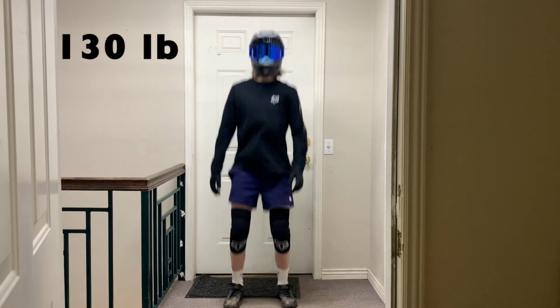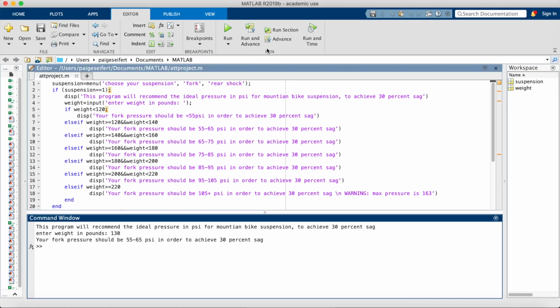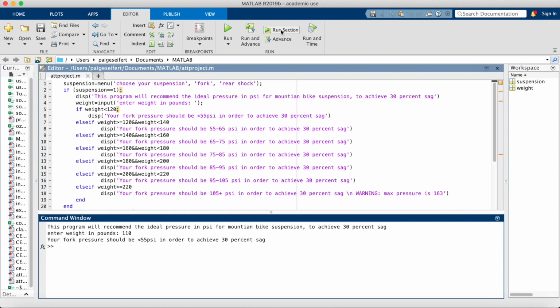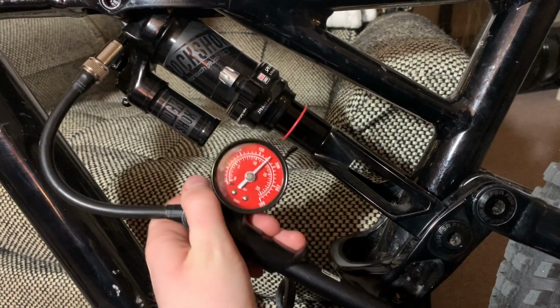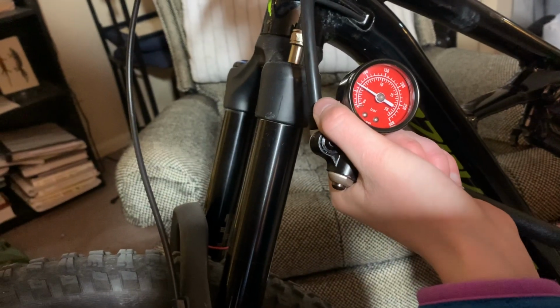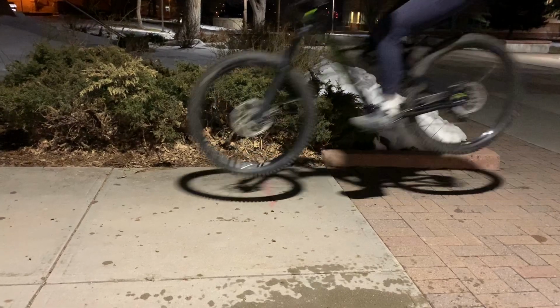Here's a 130-pound rider. The program says that the fork should be 55 to 65 psi and the rear suspension should be 170 psi. Here's a 110-pound rider. The program says that the fork should be 55 or less psi and the rear suspension should be 140 psi. When the suspension is pumped to the proper pressure, it produces the perfect 30% sag as recommended by SRAM RockShox. Here's the whole system in action.